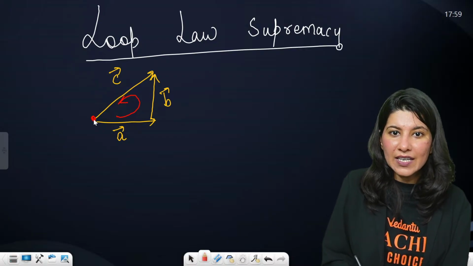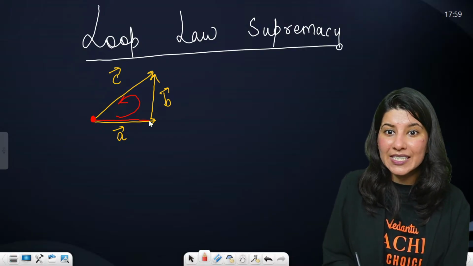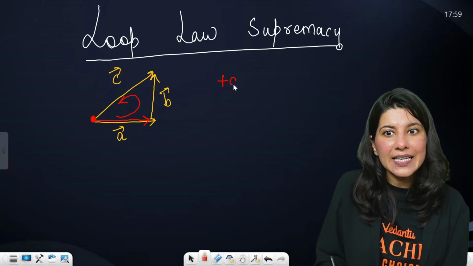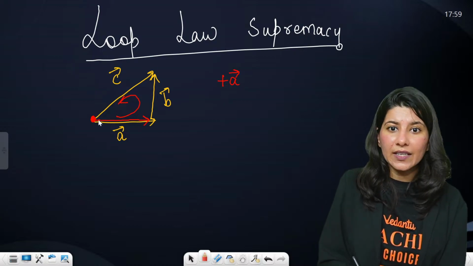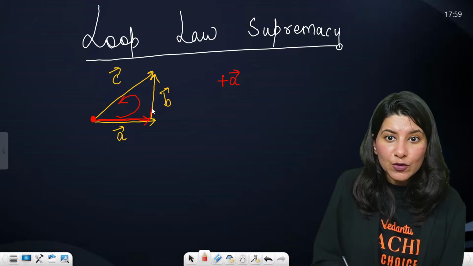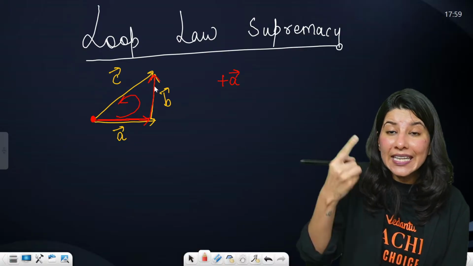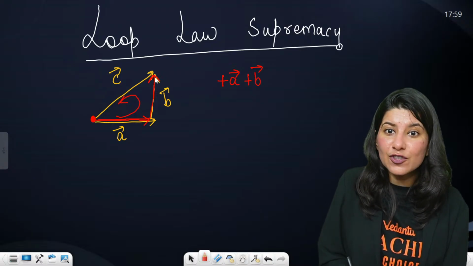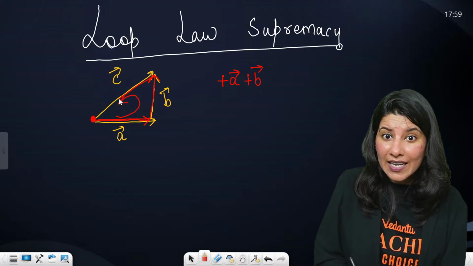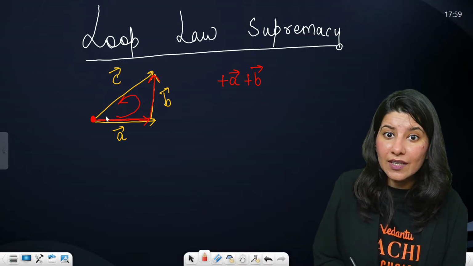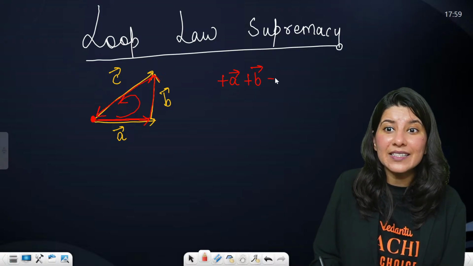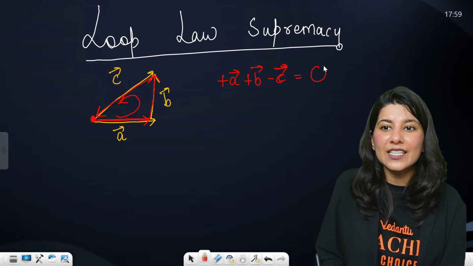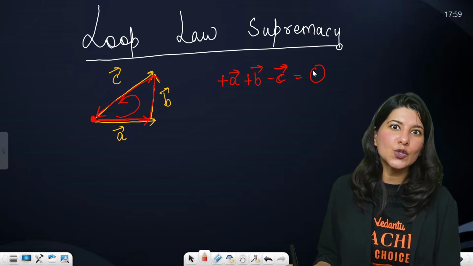So we are starting from this point and going towards A vector. Am I going in the direction of A vector? Yes, ma'am. So apply plus A vector. We are going till here, and now I have to go parallel to B. Am I going in the direction of B vector? Yes, so plus B vector. Now if I go towards C, can I get to C? It can't be plus, it has to be minus C. And once the loop is completed, you put a 0. Are you getting my point? How does the loop law work?